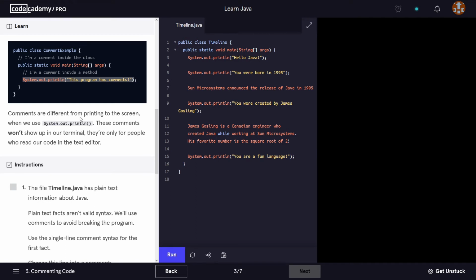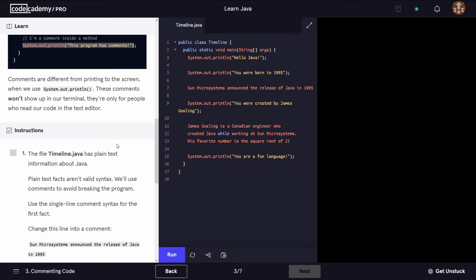Comments are different from printing to the screen when we use system.out.println. These comments won't show up in our terminal. They're only for people who read our code in the text editor.